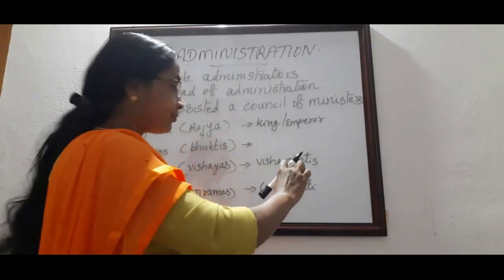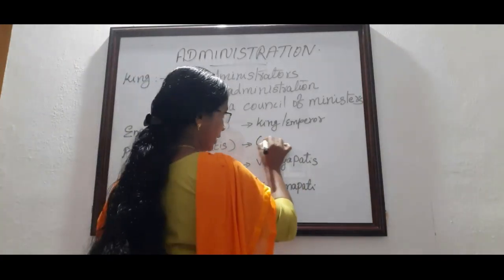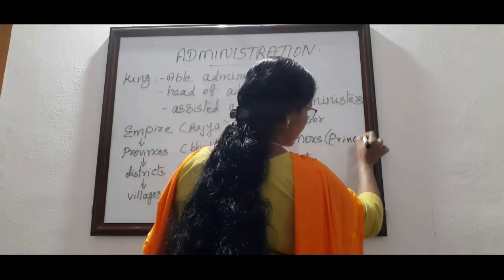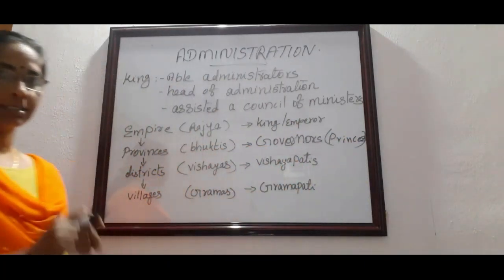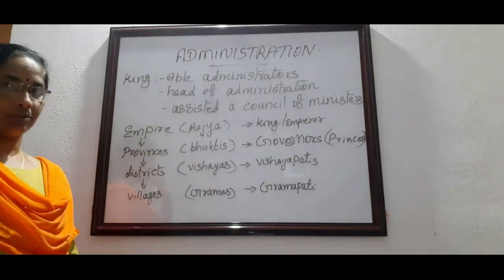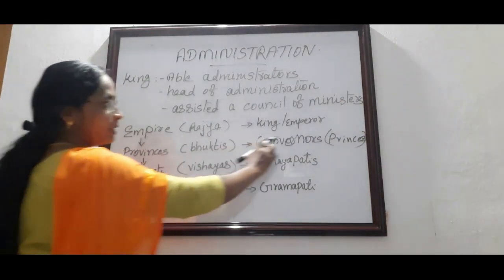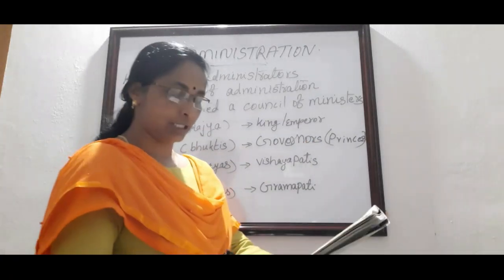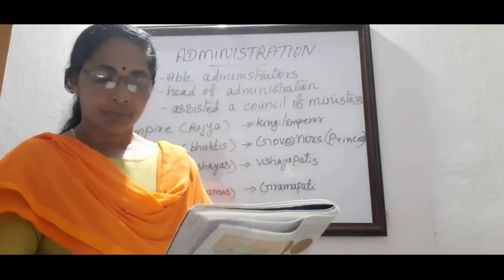Then the princes were assisted by a group of officers. Who was the head of the Bhuktis? Governors. Who were the governors? The princes of the royal family were considered the governors. So the princes were assisted by a council of ministers. They were known as Kumaramatya.